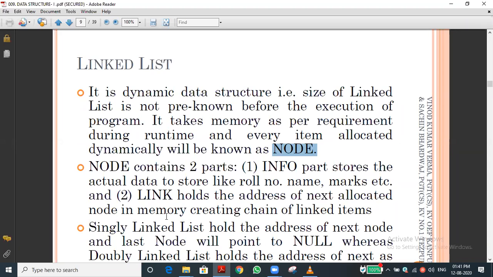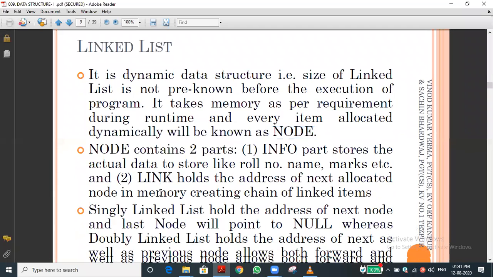Yes, sir. The number will be stored in one memory location. That memory location is called a node. That's why we say the element is called a node. Each and every memory location is known as a node. Correct, that is exactly it.